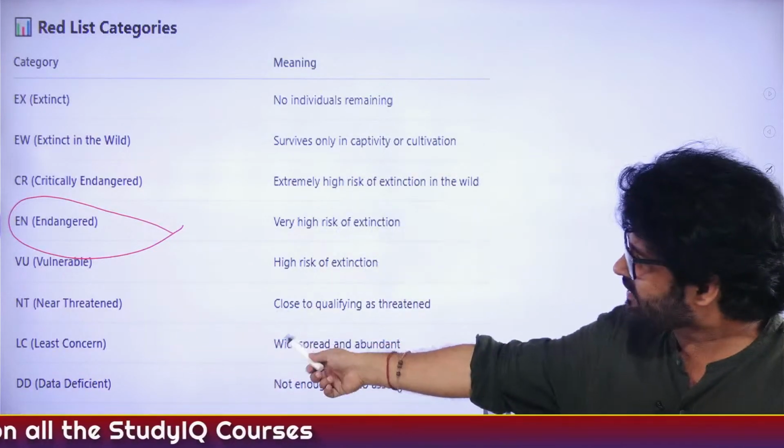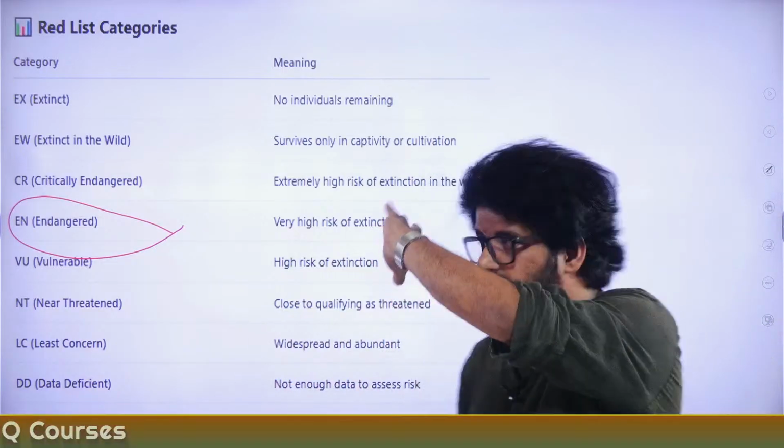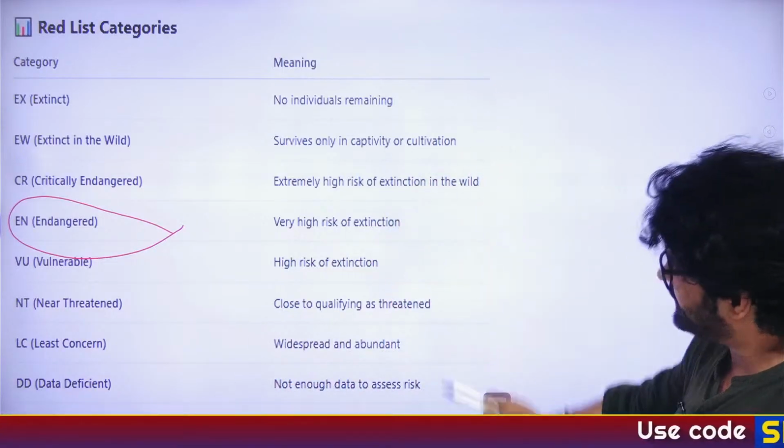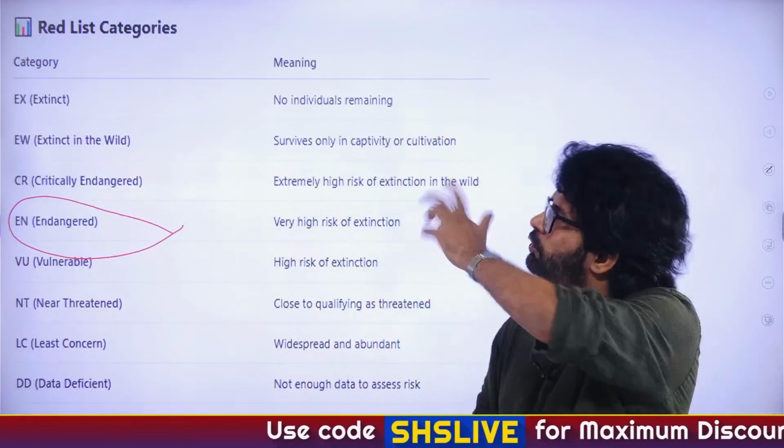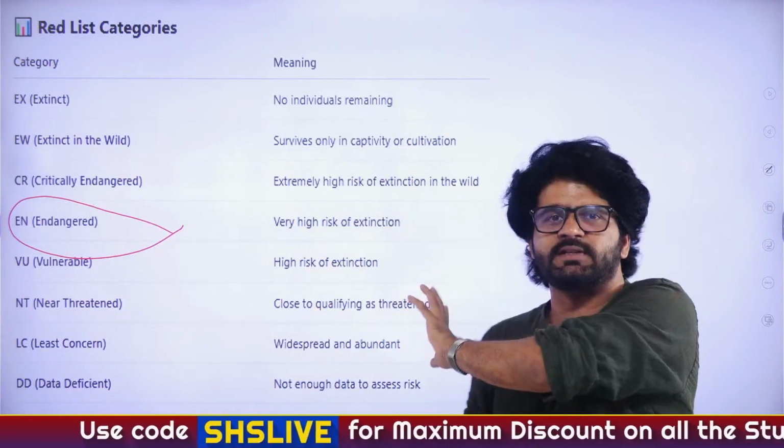Vulnerable, near threatened, least concern, data deficient, and not evaluated. So these are the different criteria. These are the meaning of these criteria. Have a look at it because you will be solving one MCQ based on this particular slide.